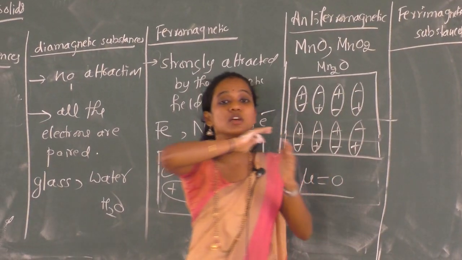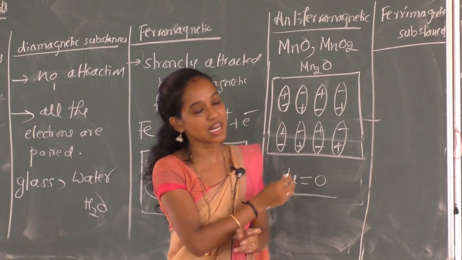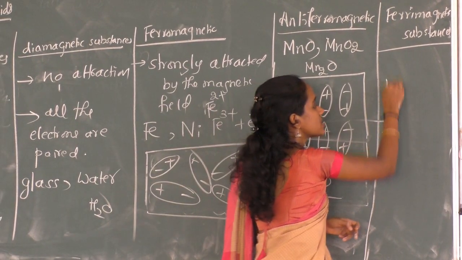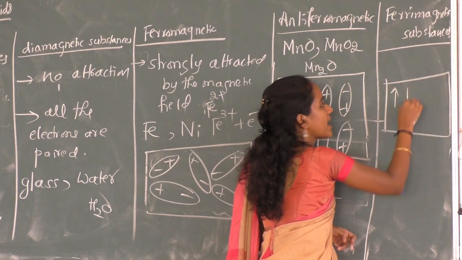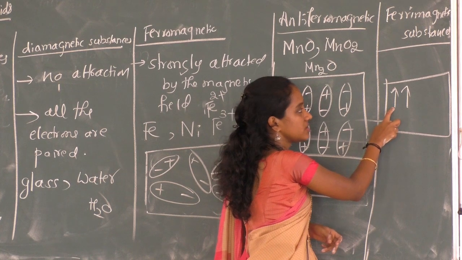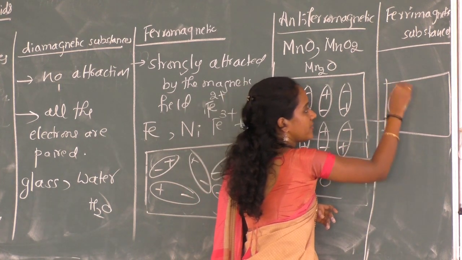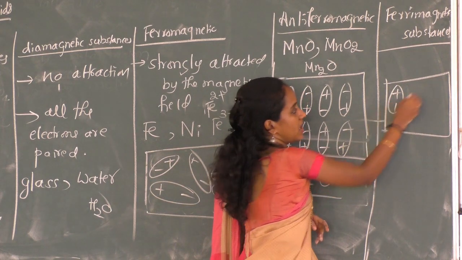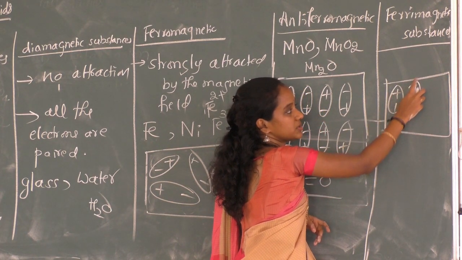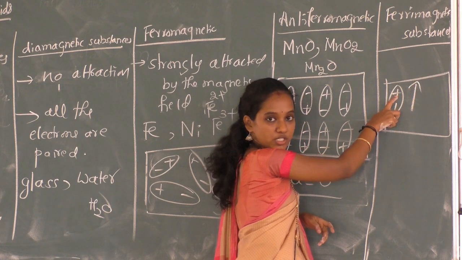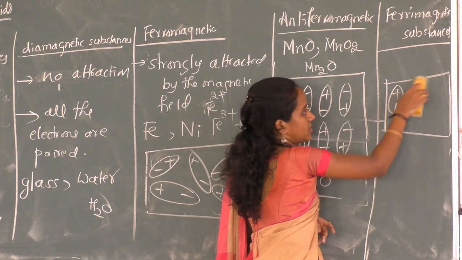Ferrimagnetic substances show a little attraction towards the external magnetic field, because in these substances the dipoles are arranged in a particular way. What does this arrow mark indicate? The dipole itself. I can represent it using an arrow mark, where the head of the arrow points towards the positive charge.